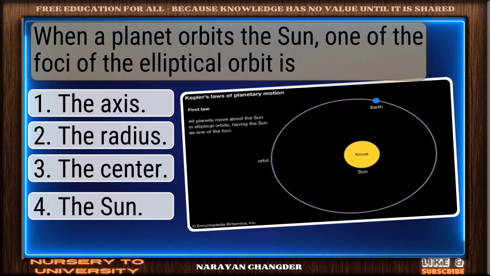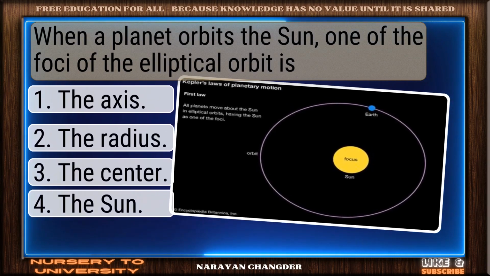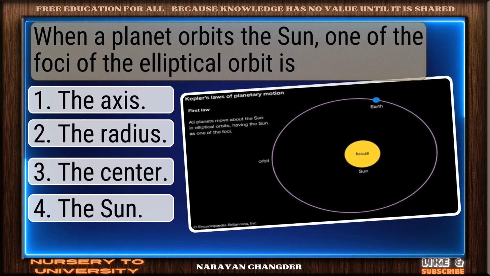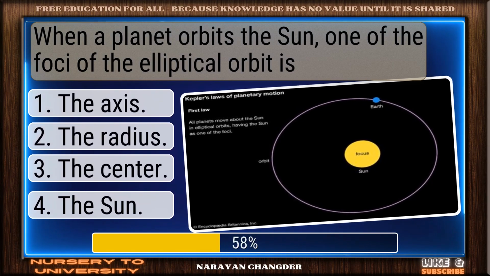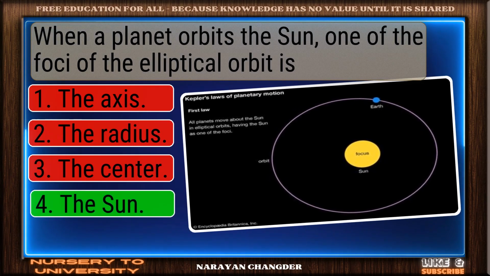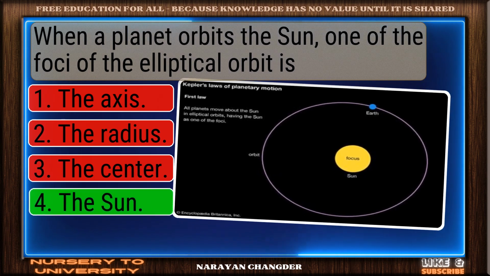Question number 57. When a planet orbits the Sun, one of the foci of the elliptical orbit is. On track. The Sun is the correct answer.